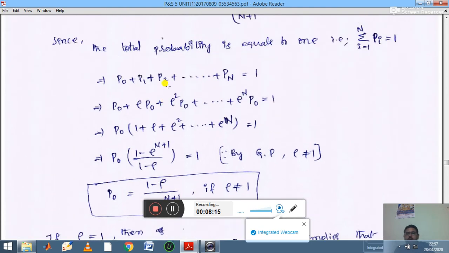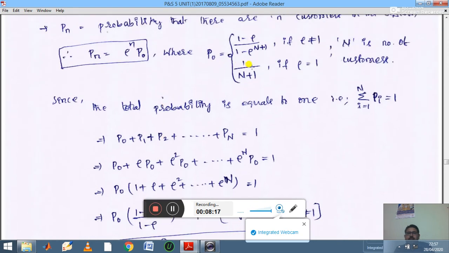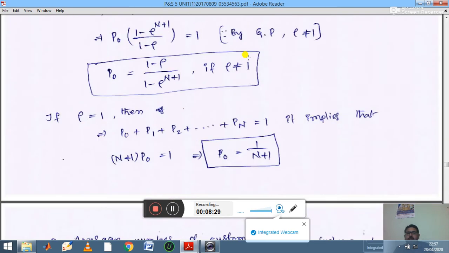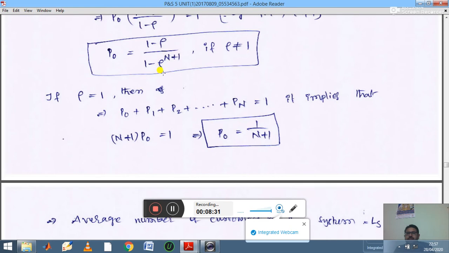Just now you have written here the functional value P naught. So when rho is not equal to 1, (1 minus rho) divided by (1 minus rho power n plus 1) is valid. So the same expression you got here. Then if rho is equal to 1, you can write the above expression P naught plus P1 plus P2 and so on, Pn is equal to 1.